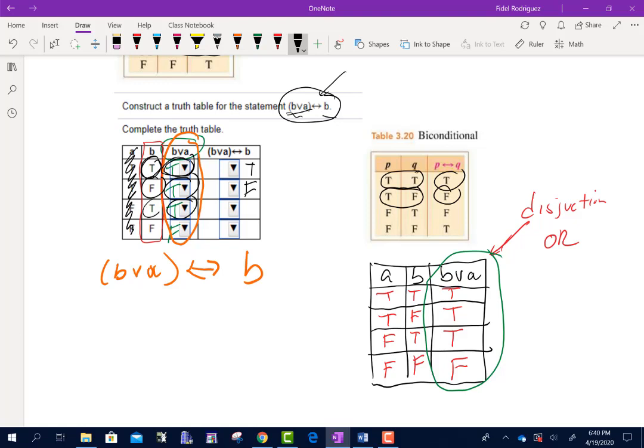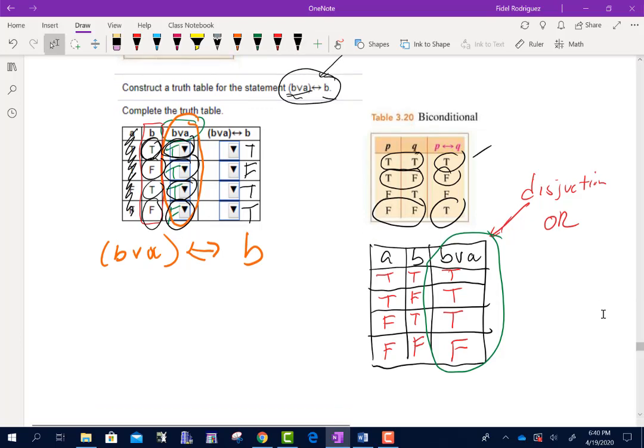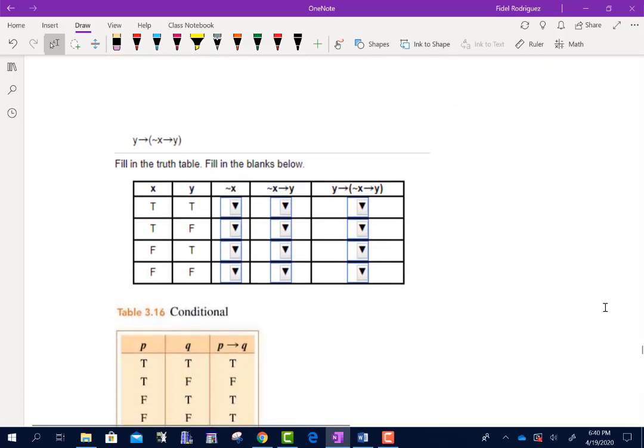The first one is true, the second one is true. That's the top one, which is also true. And the first one is false, and the second one is false. That's also going to be true. Again, guys, notice I'm trying to do all of these in little bitty pieces, right? I can't do it in one big step.